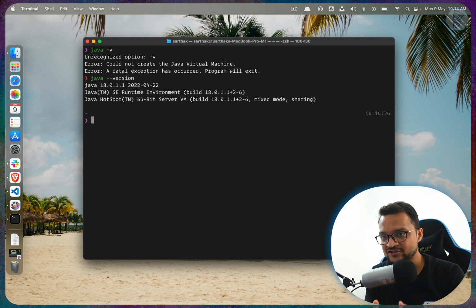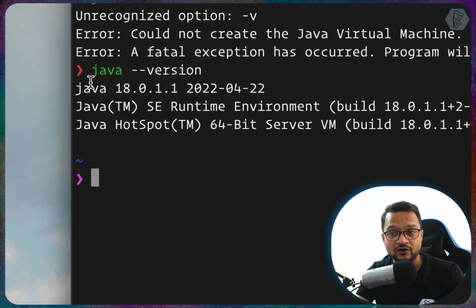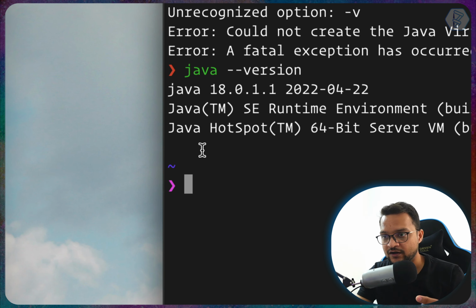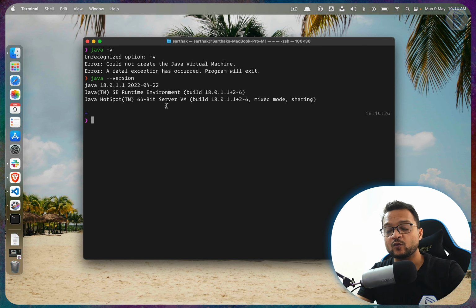And congratulations, you can see now Java 18 is installed on our system. Java Runtime Environment, Java HotSpot, everything related to Java is at version 18. Really awesome. Now this is just the installation and setup. Let's move to the next video. So let's move to the IDE.